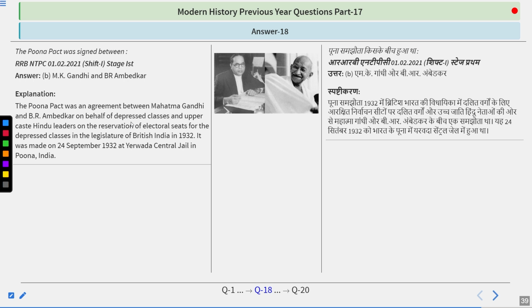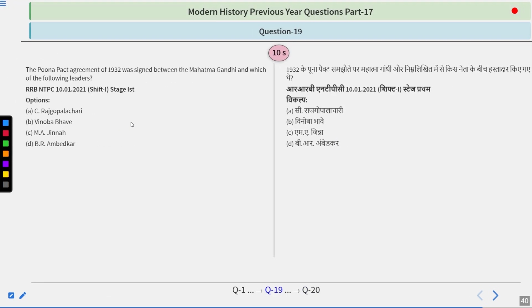This was a very famous pact in the history of India, and after this Gandhiji became inactive from Indian politics and came back in 1940 with the Individual Satyagraha when the August Offer came. During this whole time, he became active with the Harijan Sevak Sangh.